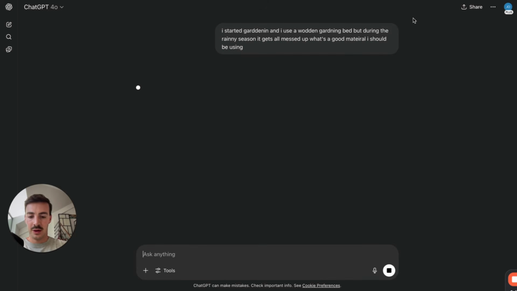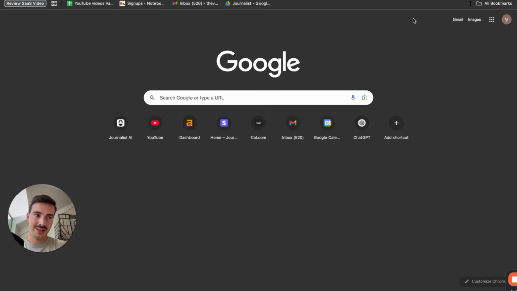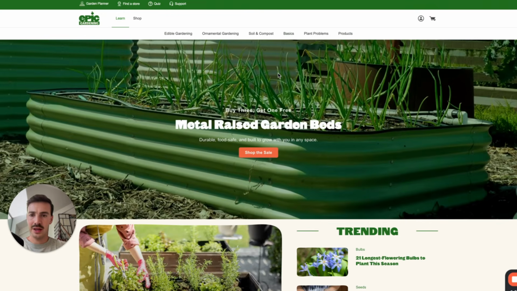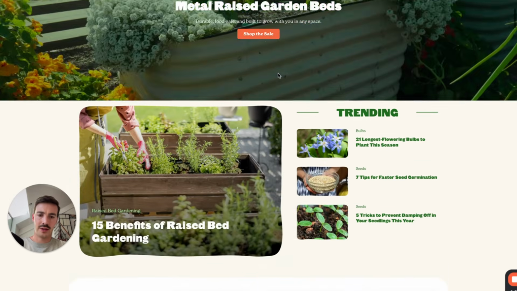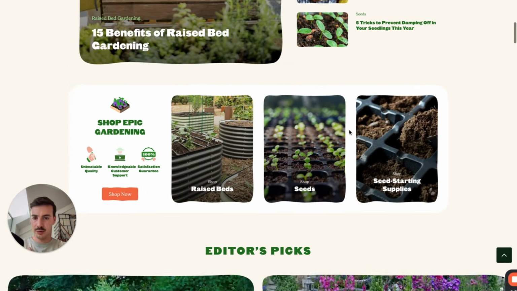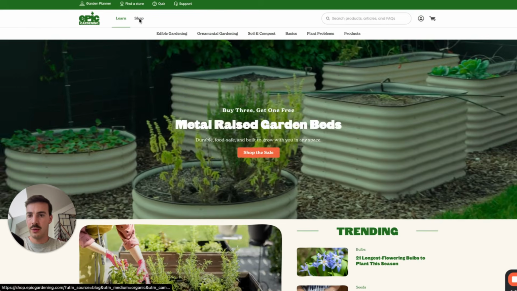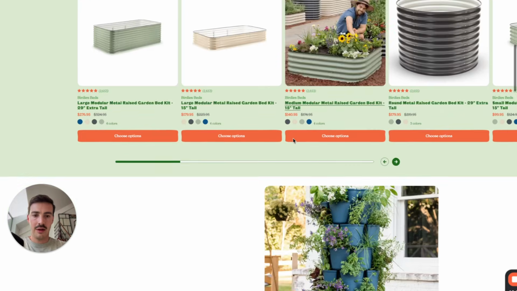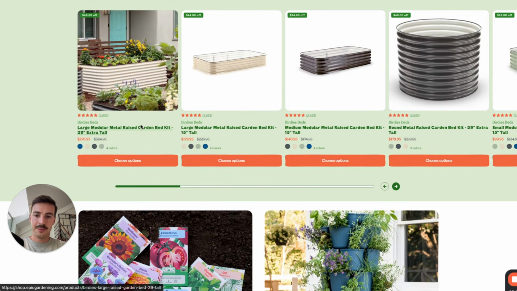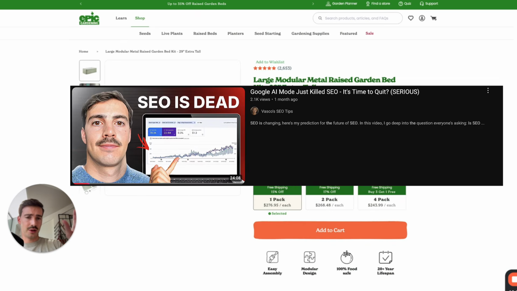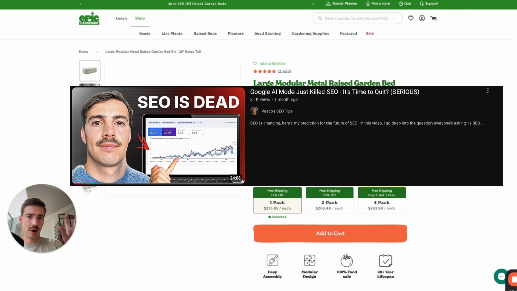There you go. Now, I say this example because this also works with e-commerce. If I go here to epicgardening.com, they're a gardening supply store, right? They have all these blogs, they do SEO for the blogs, the site ranks itself, but they have a Shopify store associated with the website, of course, right? And they have these gardening beds, right? And if you want an overview or in-depth video on e-commerce SEO, go watch this right here.